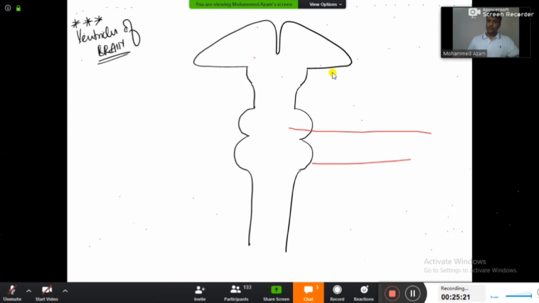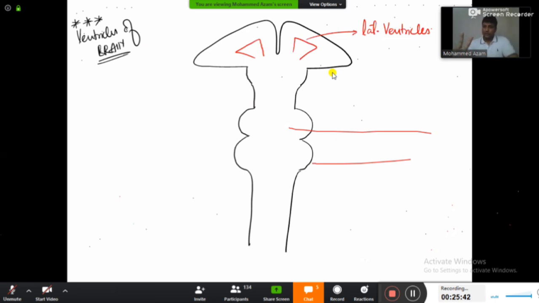In the ventricles of the brain, first of all you'll find one ventricle over here and another ventricle over here in the cerebral hemisphere. Now what is the name of this ventricle? It will be known as the lateral ventricles. Please keep on writing the notes along with me and keep on drawing the diagram.